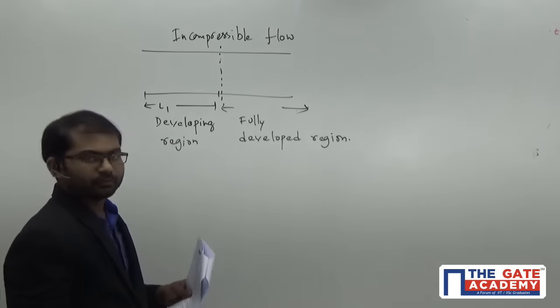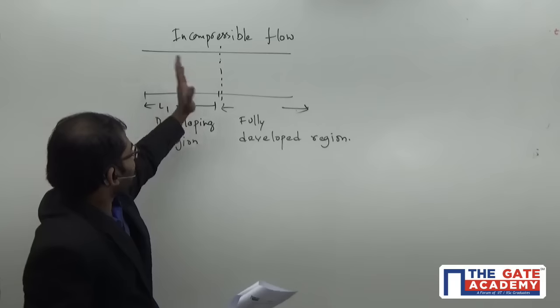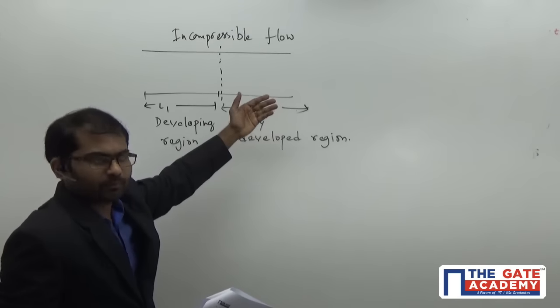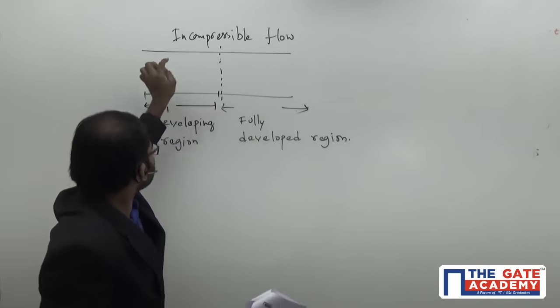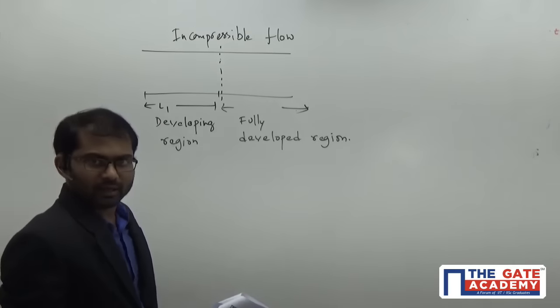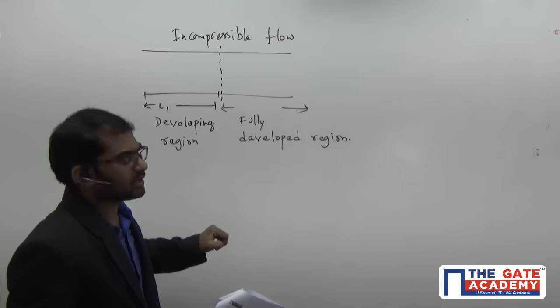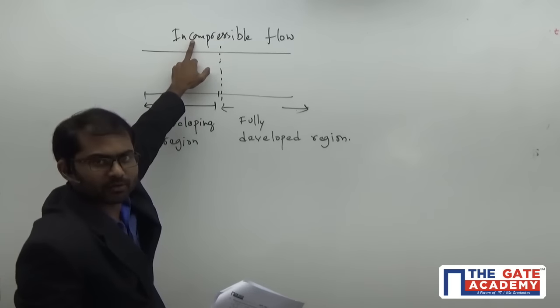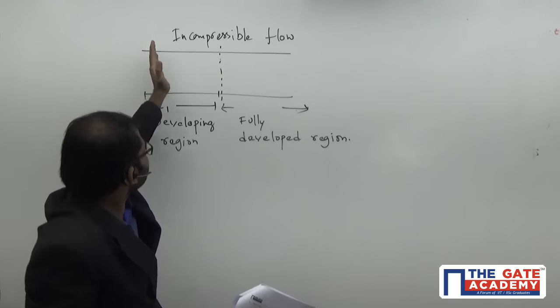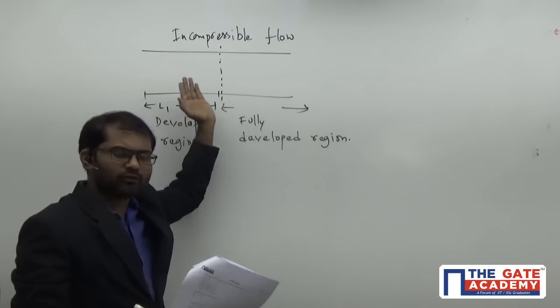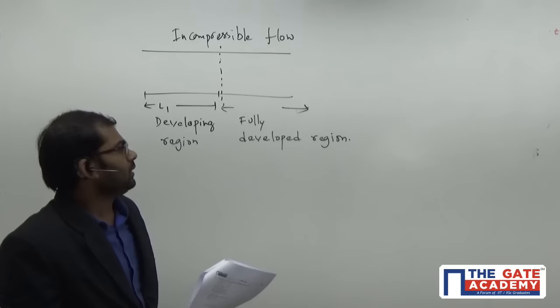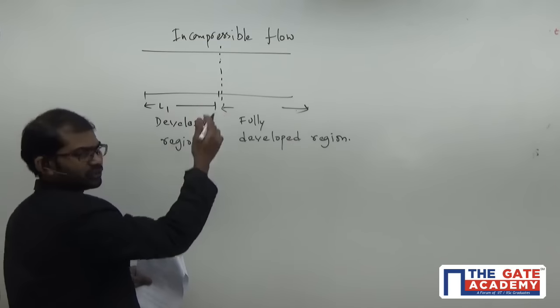Now if you compare the mean velocities between the fully developed region and the developing region here, in this case we observe that it is an incompressible flow. So as it is incompressible flow, volume flow rate must remain constant. Volume flow rate must be constant in these two regions.